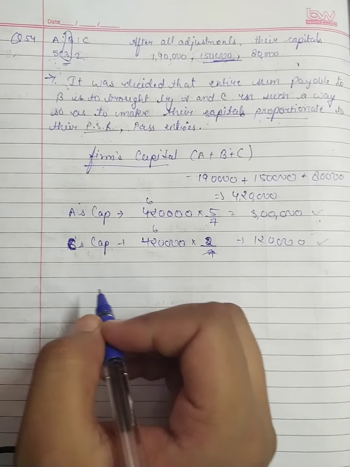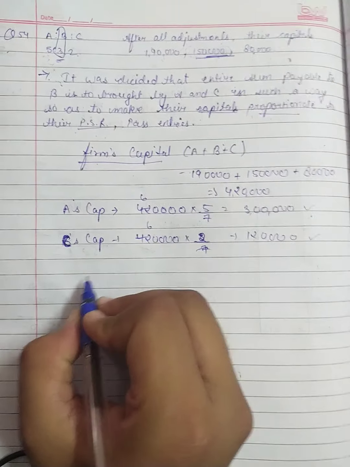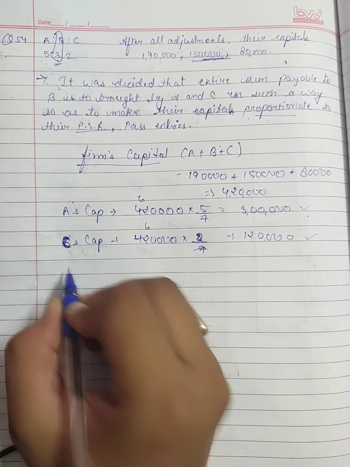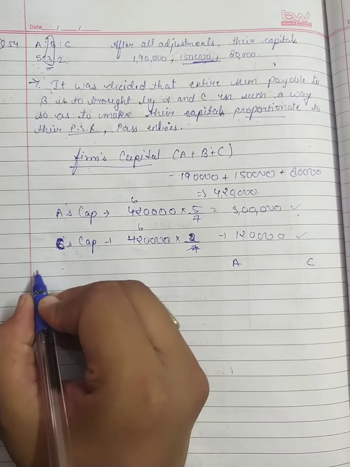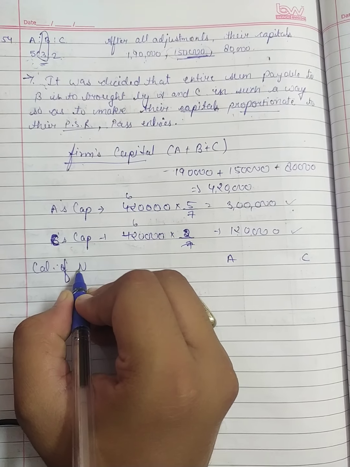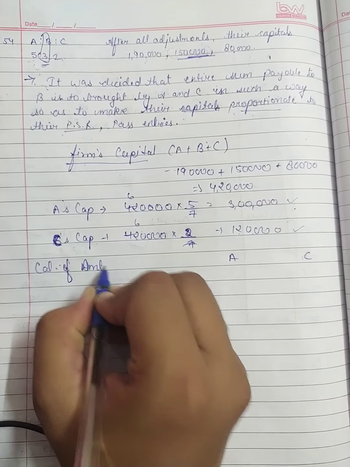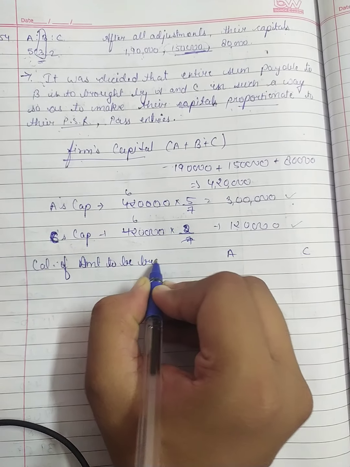Now let's calculate how much they both will bring the cash. Okay, so we will write here A and C, calculation of amount to be brought.